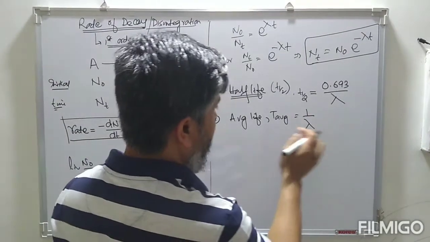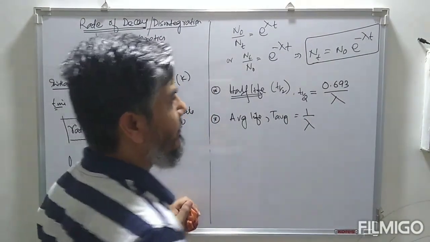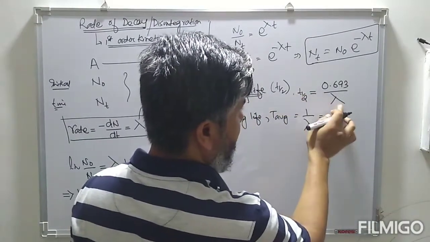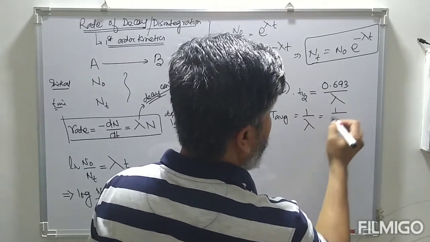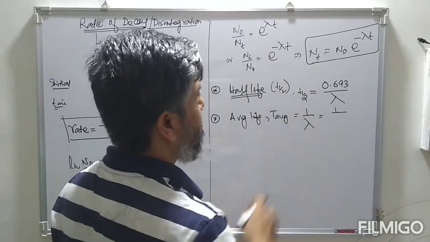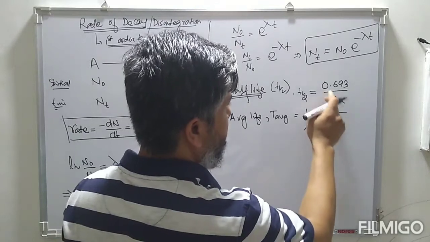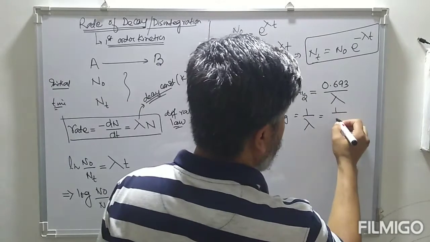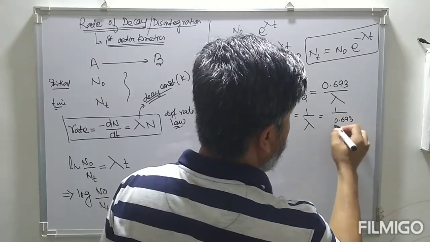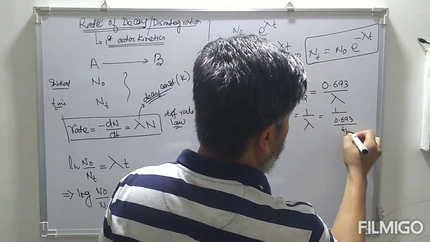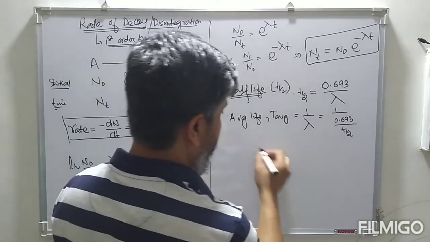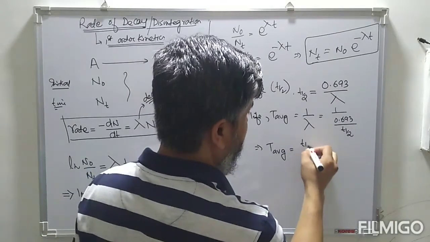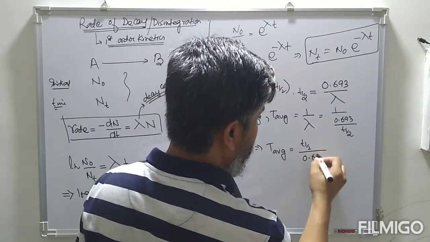We have the relation between half-life and lambda, so lambda is 0.693 divided by half-life.